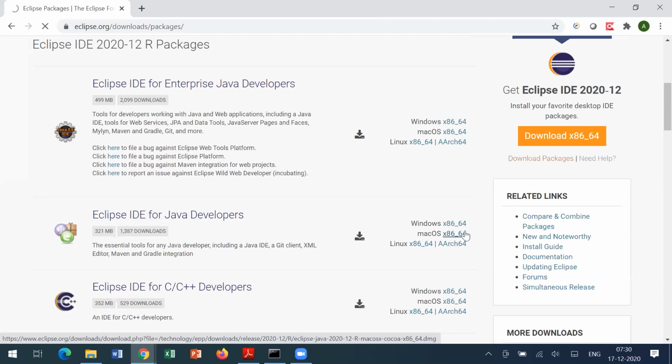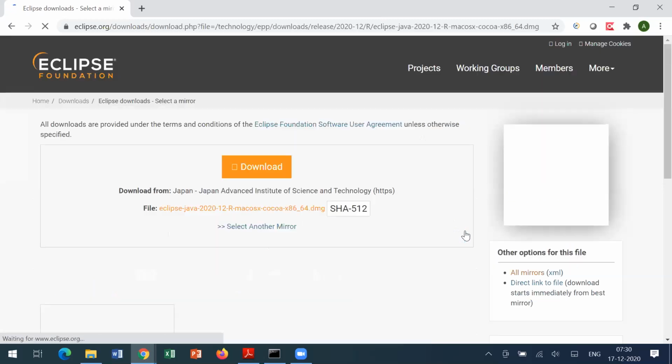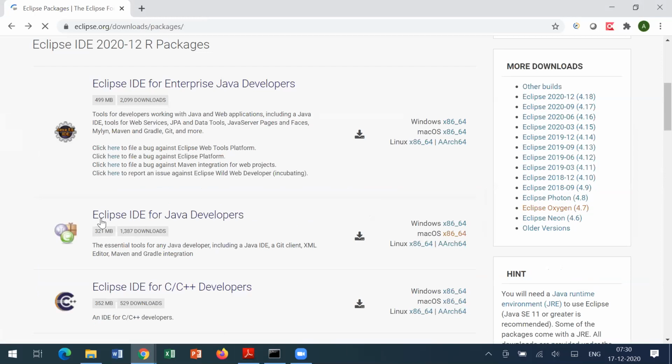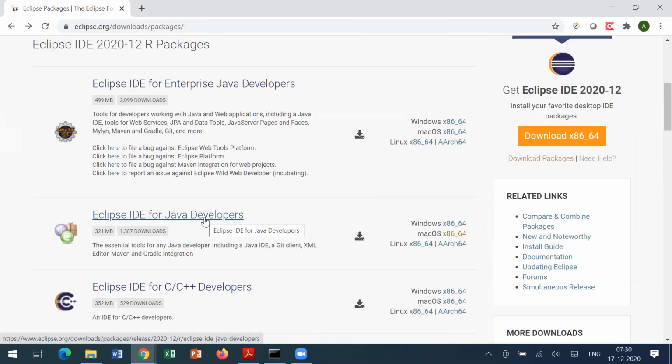Sorry, can you backtrack a little bit? Because I was trying to download it. So I came here and I downloaded this one. Are you on the same page? Yeah, here, Eclipse Java. I click on the orange one, the Mac one. I just click on the orange button, right? And then how did you go past this? Okay, let me show it to you again. The second one, Eclipse IDE for Java Developers. Are you able to see?